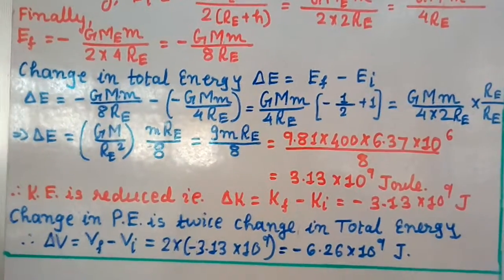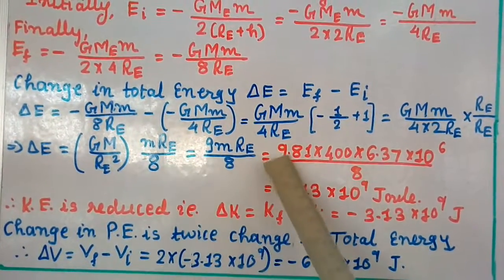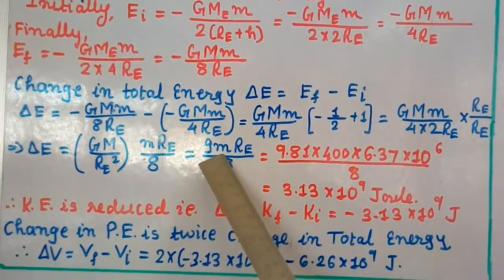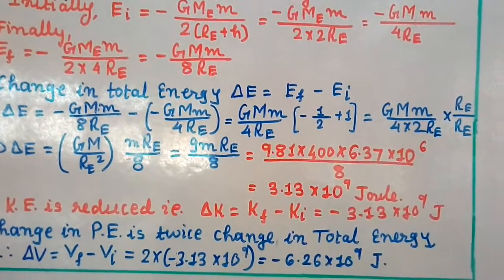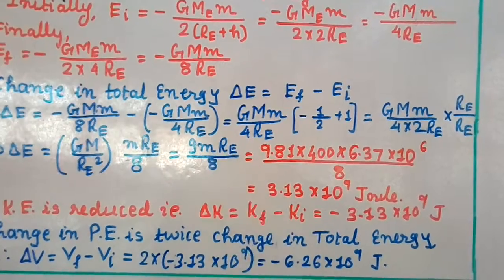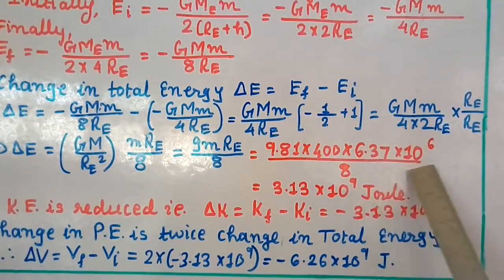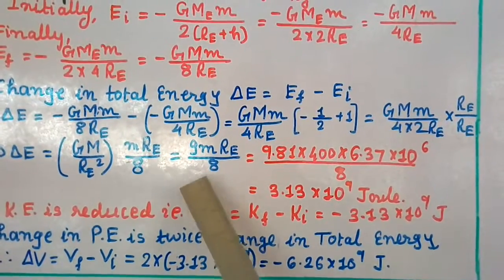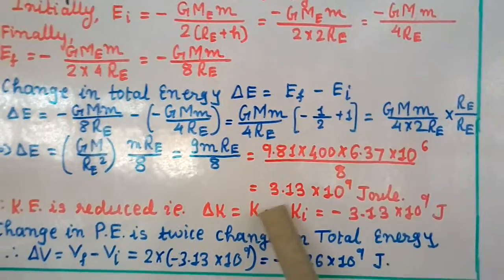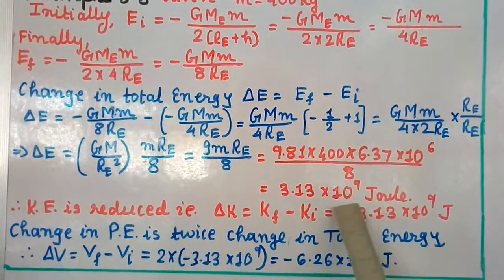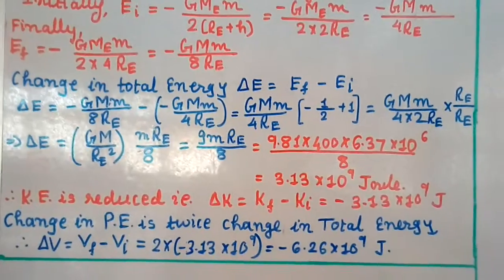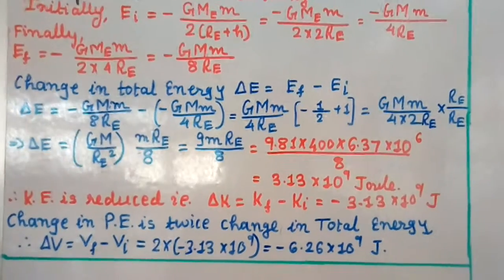Now let us put in the numerical values. g is 9.81, mass of the satellite is 400 kg, so 400, and the radius of the Earth RE is 6.37 into 10 power 6, divided by 8. Simplifying, you get the value as 3.13 into 10 power 9 joule. So this is the change in the total energy.